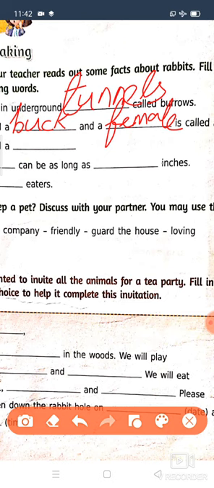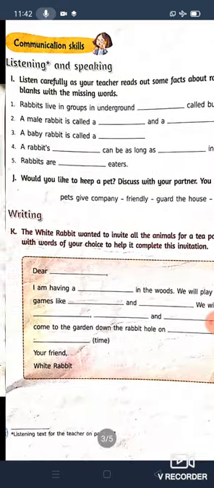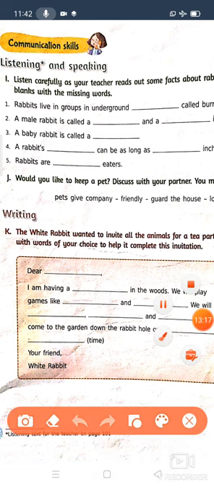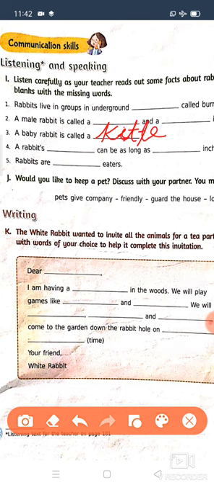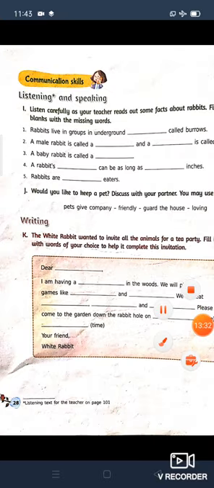Now we will see question number 3. A baby rabbit is called a dash. A baby rabbit is called a kitten, K-I-T-T-E-N. Now see the next one, children.